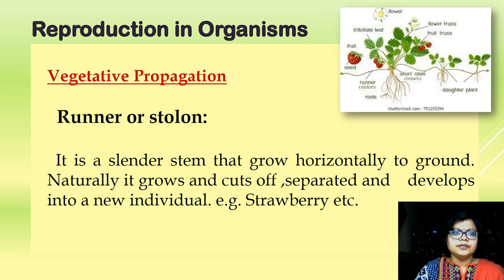One by one, discussing once again runner or the stolon. It is a slender stem that grows horizontally to the ground. Naturally, it grows and cuts off, separated, and develops into a new individual. Example, strawberry.